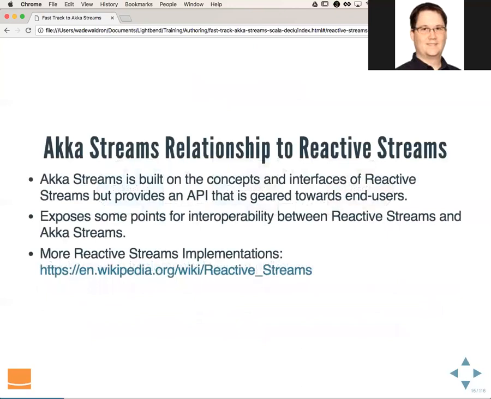So what is Akka Streams' relationship to reactive streams? Akka Streams is built on the concepts and interfaces of reactive streams, but provides an API that is geared towards end users. So again, the reactive streams API was not really intended to be an end user API.